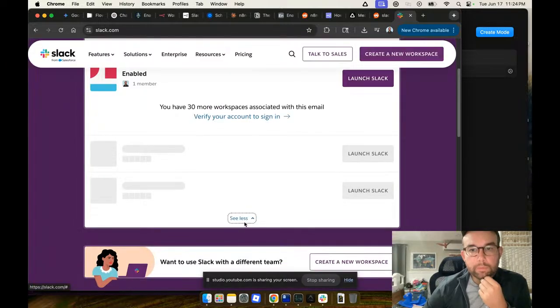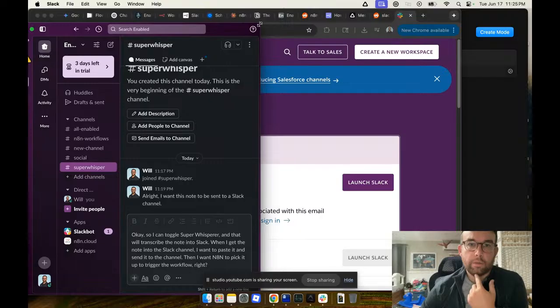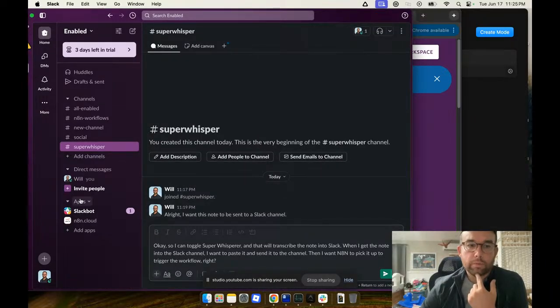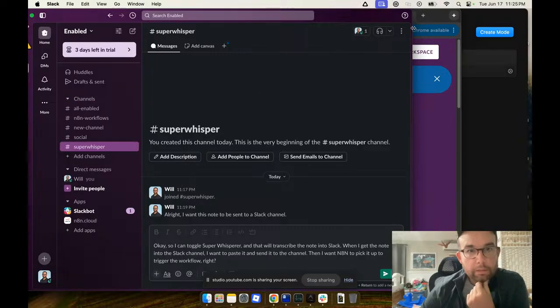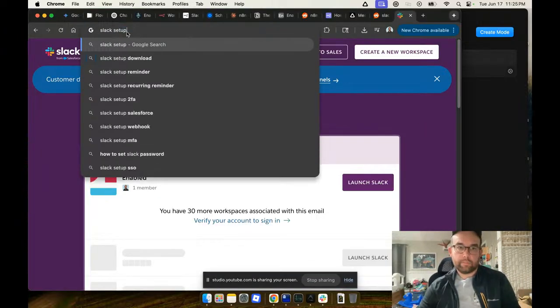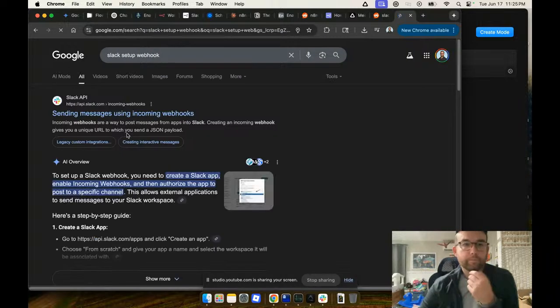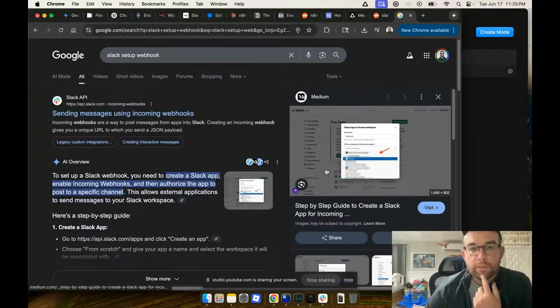I have to go to Slack and set up a webhook. But yeah, that's what I'm going to try to do here. So how do I do that is the question. Slack setup webhook. You need to create a Slack app, enable incoming webhooks, and then authorize the app to post to a specific channel. To set up a Slack, you need to create a Slack app, enable incoming.